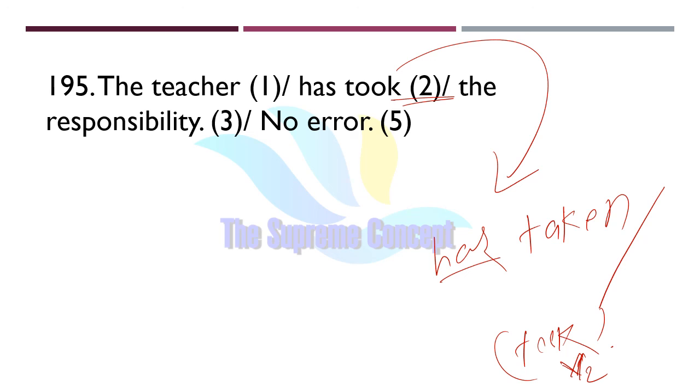And with has, we all know we basically use the third form of the verb, that is the past participle form. So we will simply use taken here, has taken. So the teacher has taken the responsibility, or we can simply say the teacher took the responsibility. Either way is possible. There is no need for confusion here.